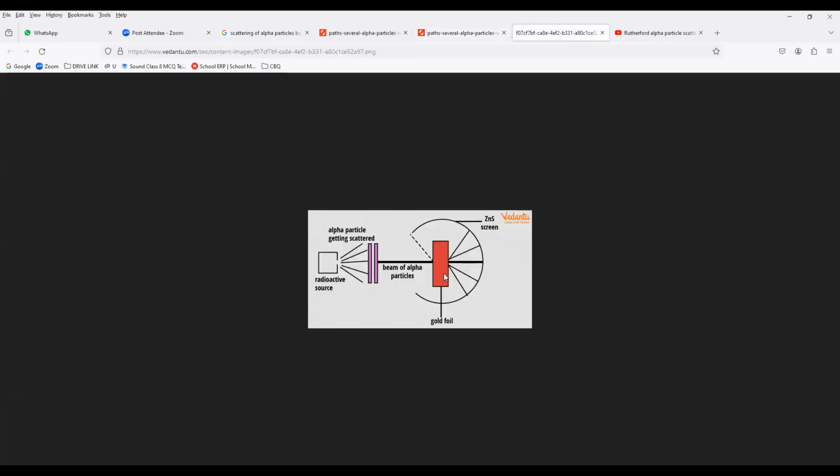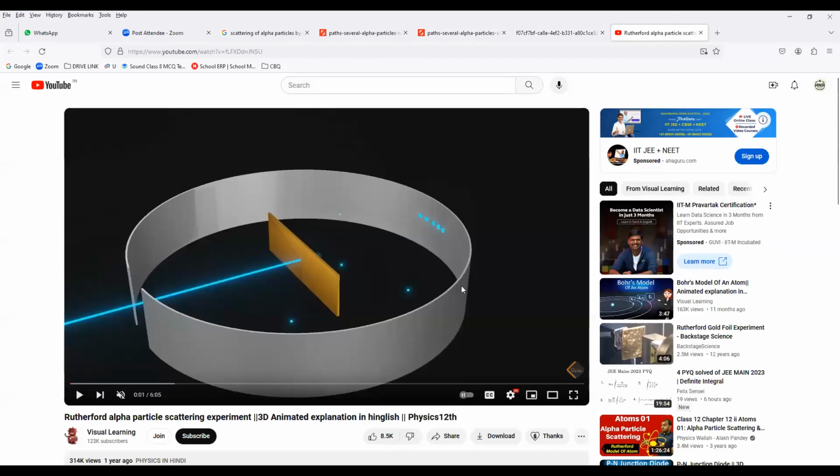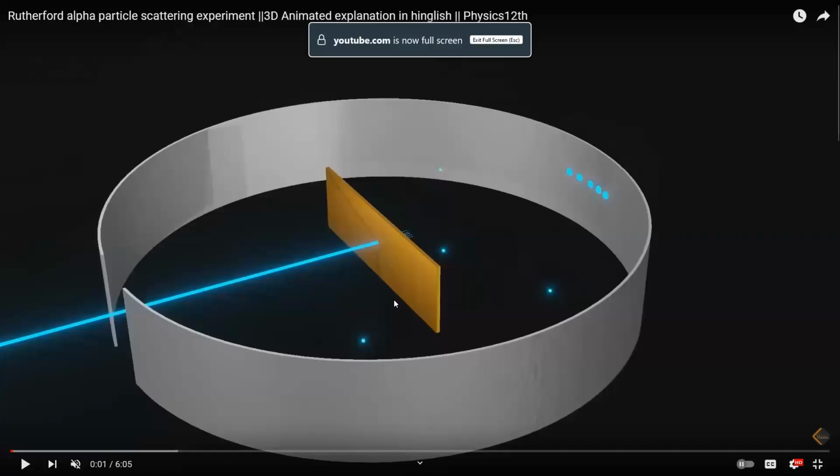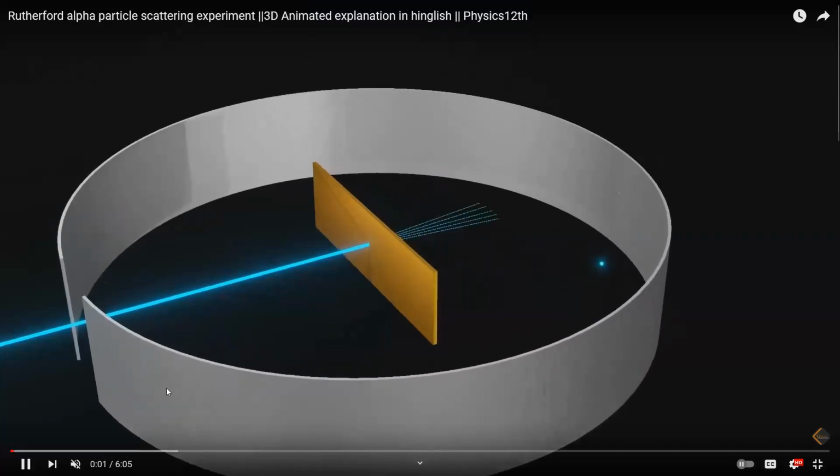This is the experimental setup, the schematic diagram of Rutherford's experiment. Now we'll discuss the visualization, and then come back and make the alpha ray scattering experiment and its observations. This is the visualized experiment of alpha particle scattering, Rutherford's experiment. Make it, and any small doubt, please ask.